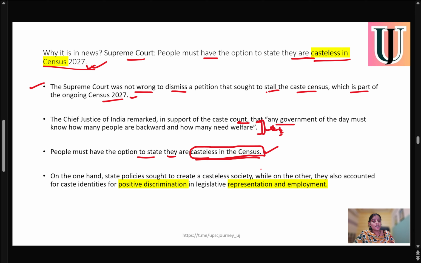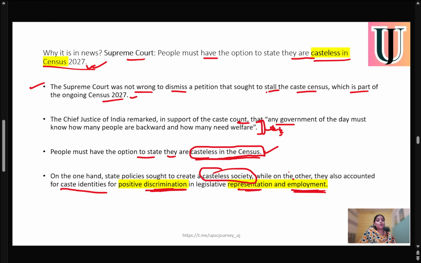On one hand, state policy seeks to create a casteless society, and we all say that we need to create a casteless society. But on the other hand, they also count caste identities, because we need to know the caste for positive discrimination. If any person belongs to a Scheduled Caste or a very backward class, there should be positive discrimination in the Constitution, meaning providing representation to these backward classes and providing employment.